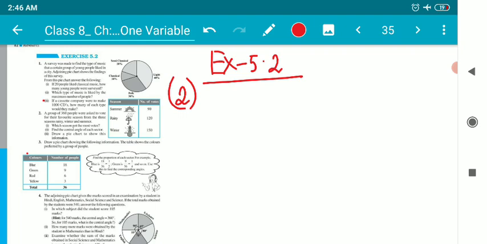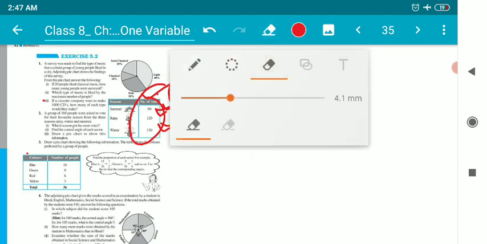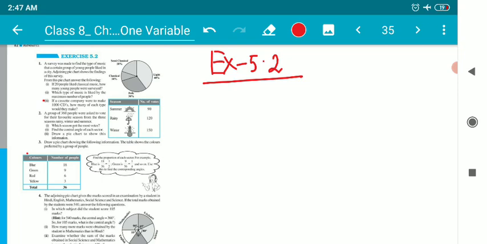How many people like the summer season? 90 people like summer season. 120 people like rainy season, and 150 people like winter season. This is out of 360 people, the total for whom the survey was conducted. Now the question is, which season got the most number of votes? Of course, children, it's clearly understandable that winter season is liked by the maximum number of people.